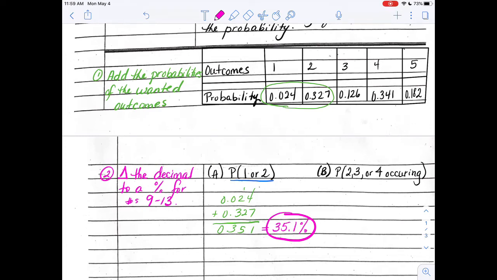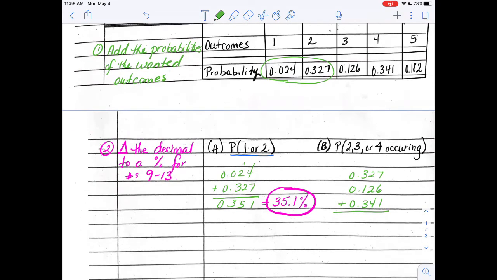Now looking at B, it says what's the probability of getting a 2, 3, or 4? Well, that means I need to add up a 2, a 3, or a 4, because that's what I want to happen, and those are the probabilities of each of them.